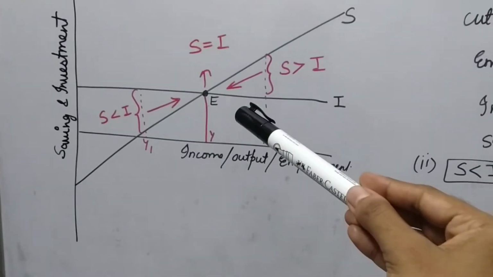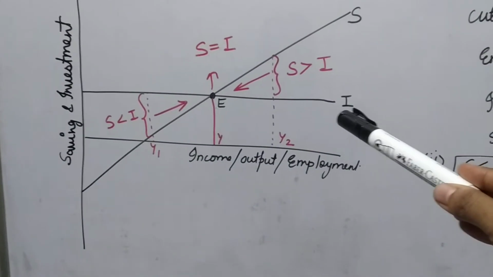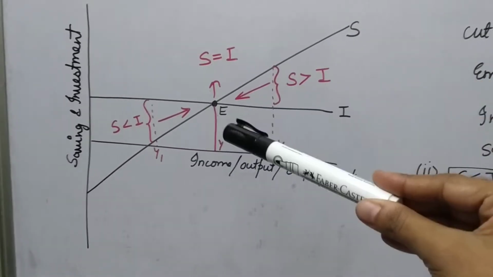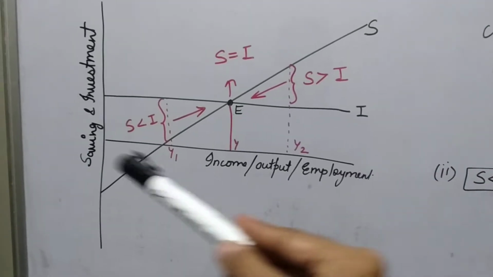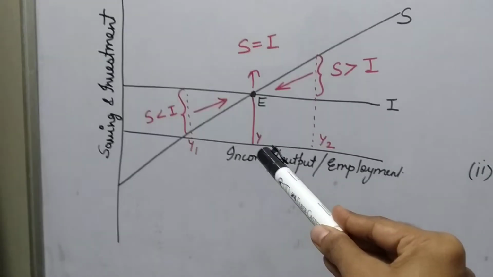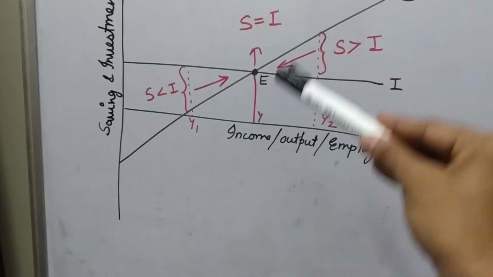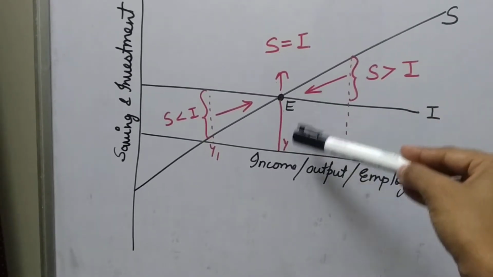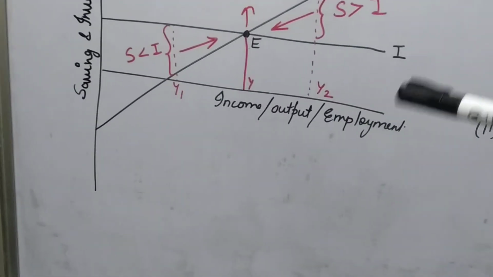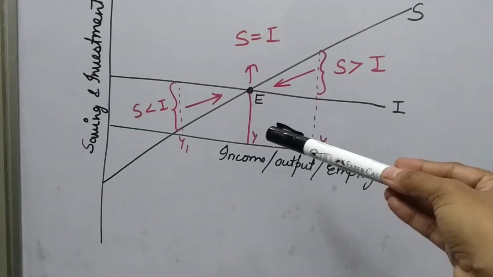of income and output. So here you can see that I is the fixed level of the investment which is assumed as the autonomous investment. Both the curves are intersecting at point E. So at this OY level of output, the firms plan to invest an amount equal to EY. This is the investment which the firms are planning to invest, and also households plan to save an amount equal to EY. This much is the planned savings from the household sector.